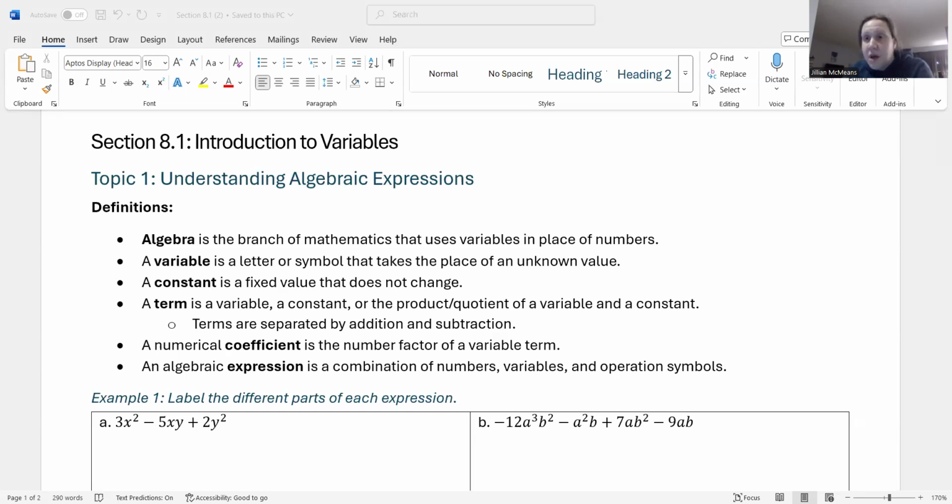So the good news is we've kind of been introducing the general ideas of algebra throughout this course. We've talked about little bits of algebra quite a bit, actually. When we were talking about whole numbers, integers, fractions, decimals, we looked at evaluating algebraic expressions. When we were talking about proportions, we did a little tiny bit of solving.